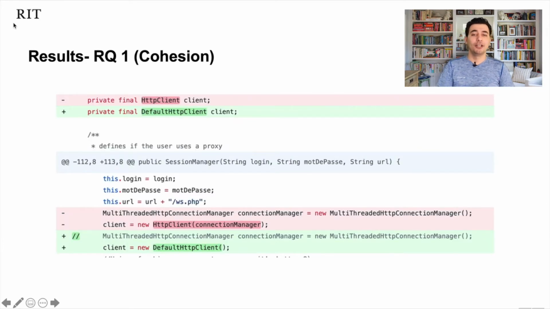Same thing about cohesion. You see in this example, on the code before the migration, the developer had to use two calls from methods of the deprecated library, and those two calls are replaced with one call. So now a single method has the same functionality as two methods in the deprecated library. What does that mean? The method represents itself better, so yes, higher cohesion. So these are two examples I got from the code to show you how the coupling improved and how the cohesion improved.